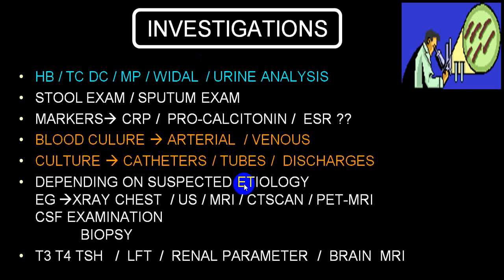And depending upon the suspected etiology, X-ray chest, abdominal ultrasound, MRI, CT, PET MRI, or in suspected CNS infection, CSF examination, and in other groups, you can go for biopsy or drainage. In non-infective groups, TSH, also look for liver involvement, renal parameters, etc.